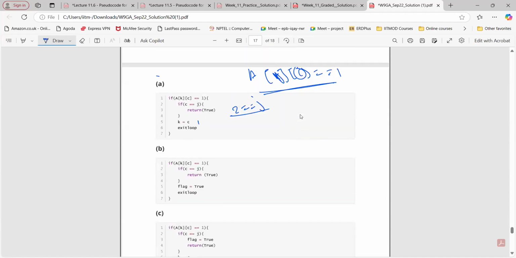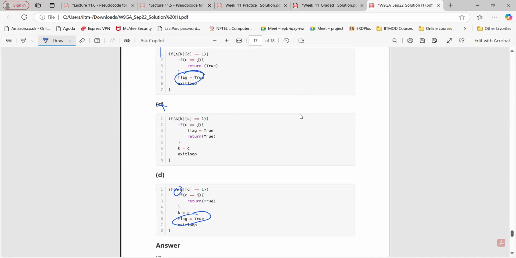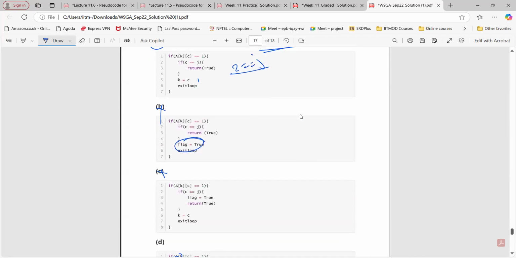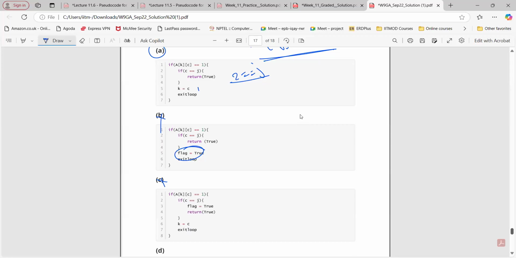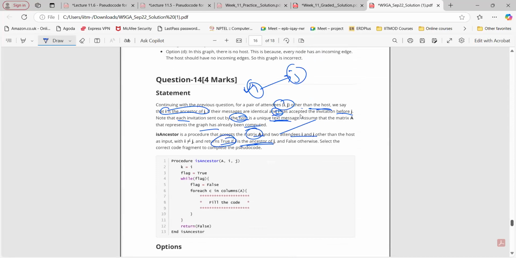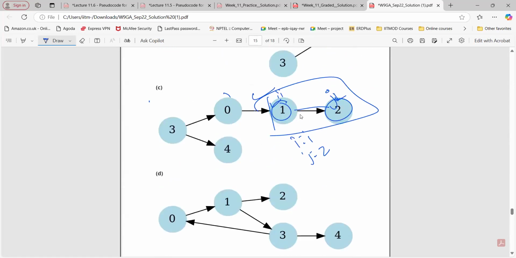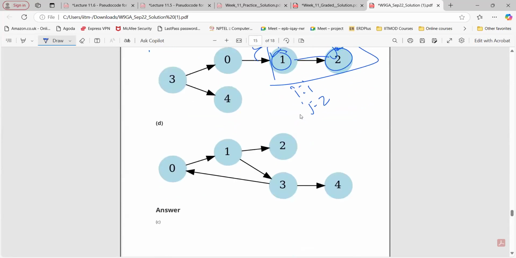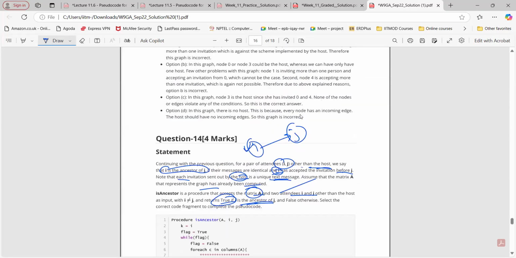Yeah, see, A and D have something. Anyway, B and C are not correct here, because we are setting true even if that condition doesn't match. That is not correct here, without updating the value of k. Do you have a question? If he doesn't accept the invitation, there will be no edge.